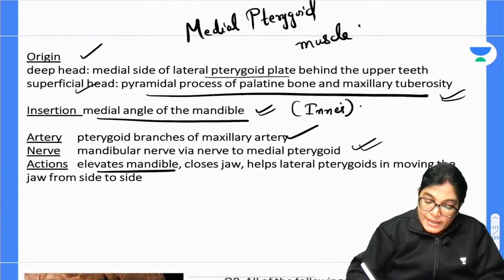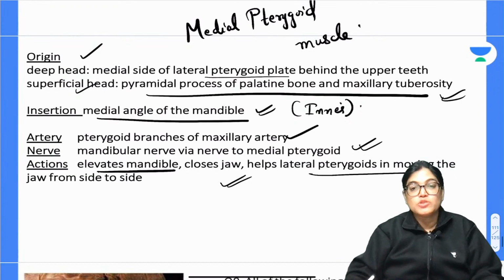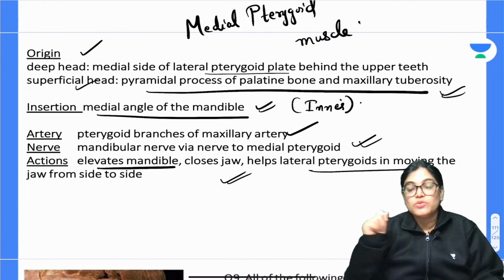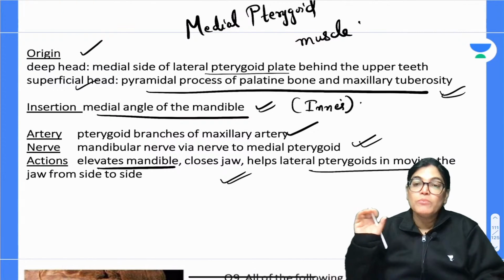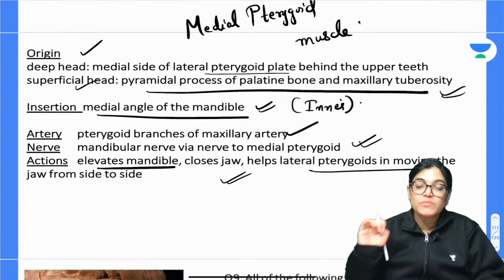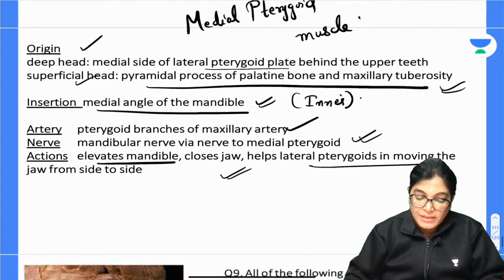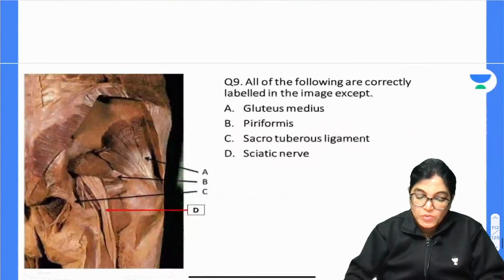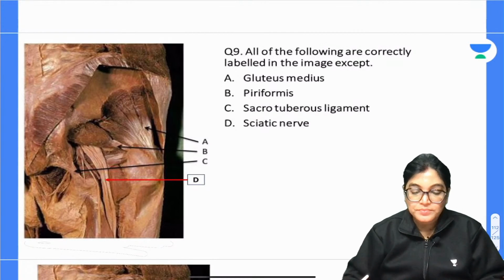This is the muscle which is elevating the mandible and closes the jaw, and is also required for side to side movement of the mandible. Actually, both medial and lateral pterygoid muscles are responsible for side to side movement of mandible. So done with this, let's move on to the next, that is question number 9.